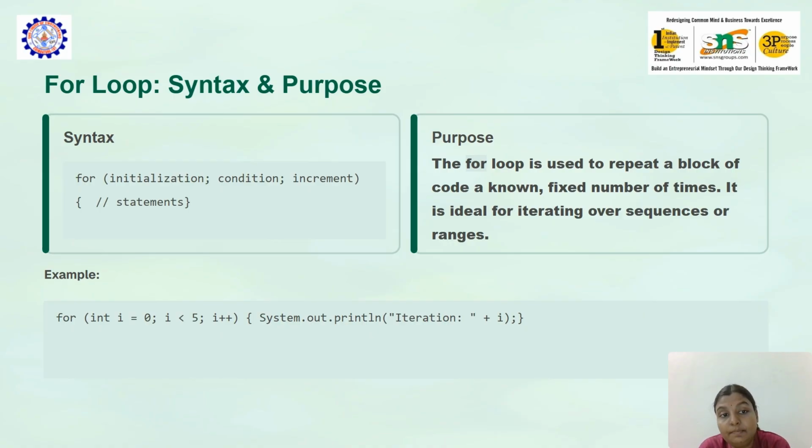For loop syntax and purpose. For initialization, condition, increment. The for loop is used to repeat a block of code a known fixed number of times. It is ideal for iterating over sequences or ranges. For int i equals 0, i less than 5, i plus plus, System.out.println iteration to be printed on the screen, and i plus plus. So it increments, and when the condition i less than 5 becomes false, it comes out of the